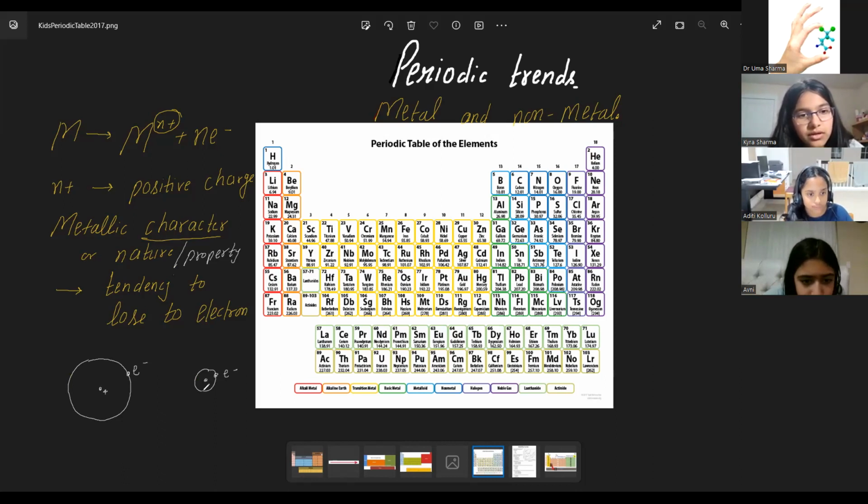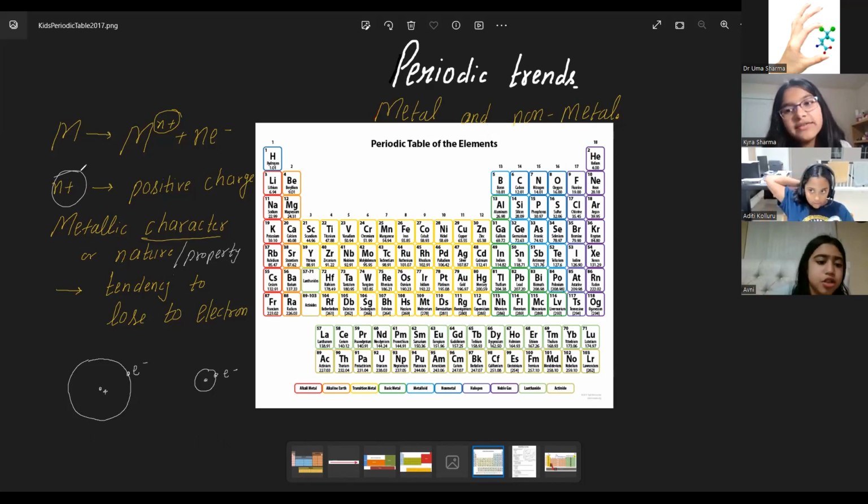I have a question. Do you mean for metallic character, the tendency to lose 2 electrons? No, any number. That's why we have taken N plus. Some metals lose only 1, some lose 2, some lose 3. But losing more than 3 is difficult. Why? Because it would lead to really destructive things, and nature doesn't permit that.